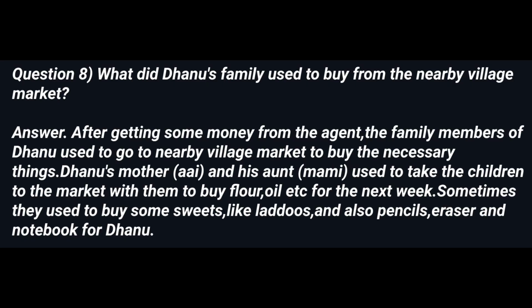Question 8. What did Dhanu's family used to buy from the nearby village market? Answer. After getting some money from the agent, the family members of Dhanu used to go to the nearby village market to buy the necessary things. Dhanu's mother, Aai, and his aunt, Mami, used to take the children to the market with them to buy flour, oil etc. for the next week. Sometimes they used to buy some sweets, like laddus, and also pencils, eraser and notebook for Dhanu.